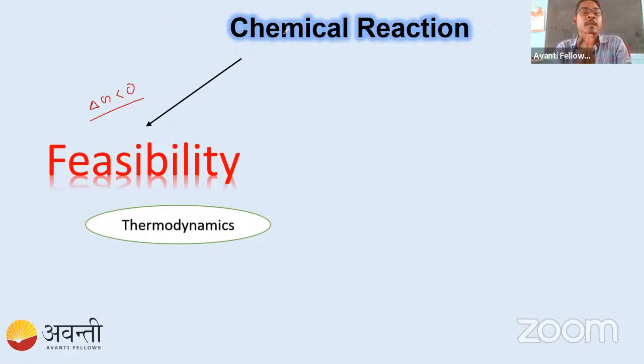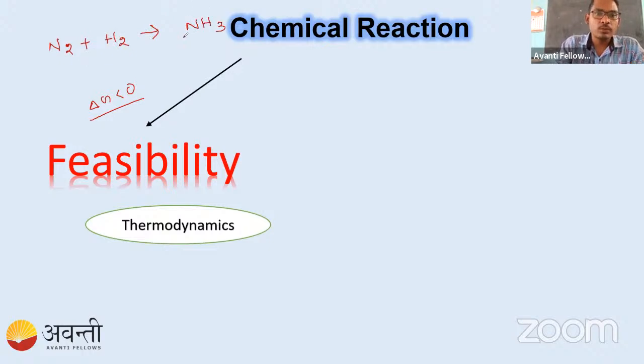So in that case, Gibbs free energy is positive. The feasibility of any substance, reaction or conversion will be told by the thermodynamics chapter. For example, I am taking this simple one so that you can easily understand, NH3.